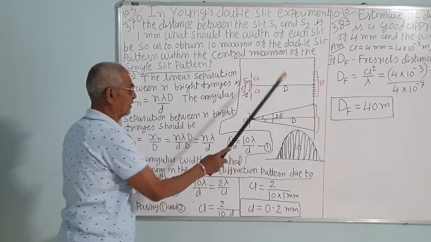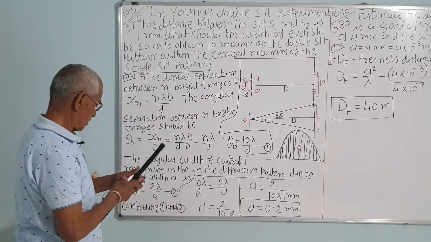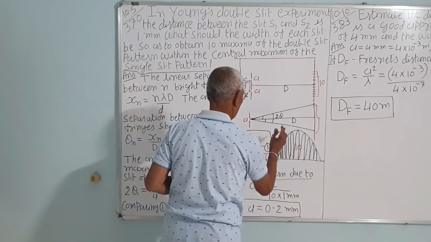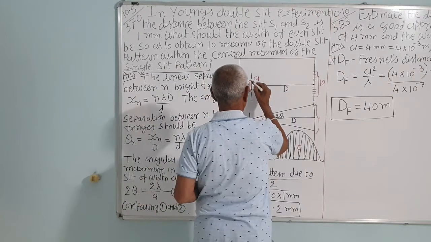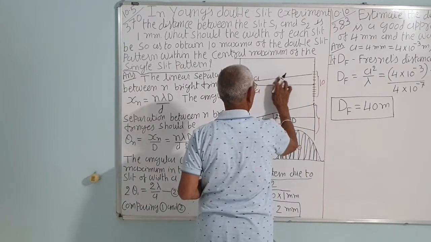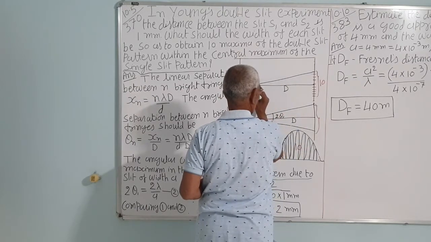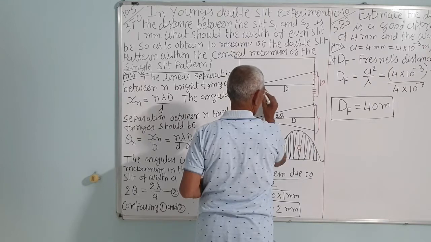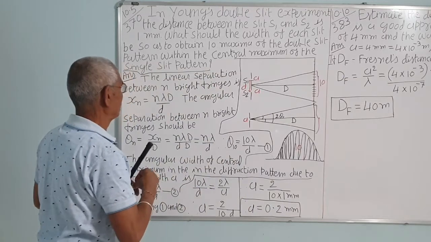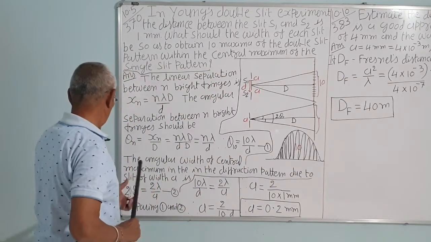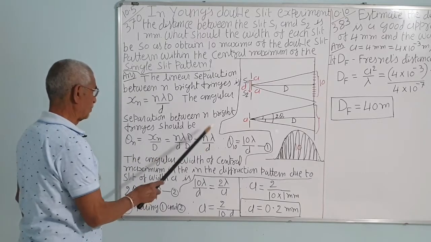In the case of diffraction it is 2 theta, so let us call it 2 theta 1. So theta n is xn upon D, as we have already seen.